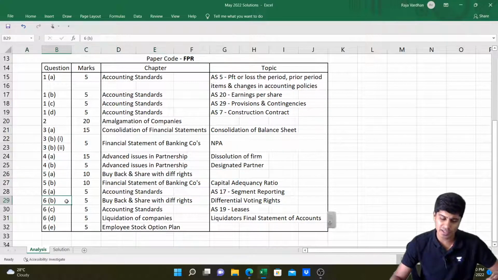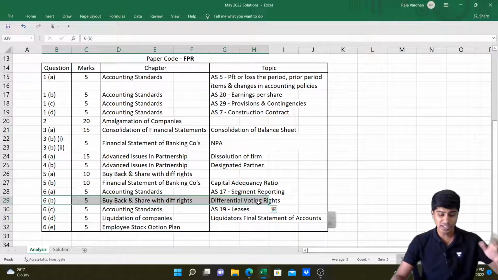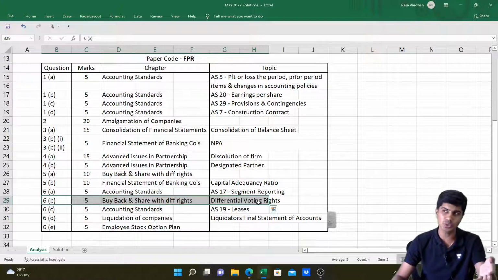One very easy question, a similar question to which was there in the previous attempt also, is computation of differential voting rights when there are preferential holders as well as equity holders. Very easy to do question. I've done the solution. I'll share it with you. Very easy. A 5 marks question of this sort can be solved in 2 minutes or less.